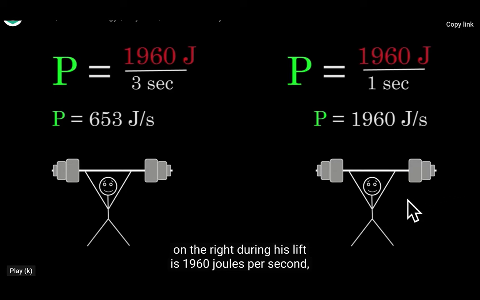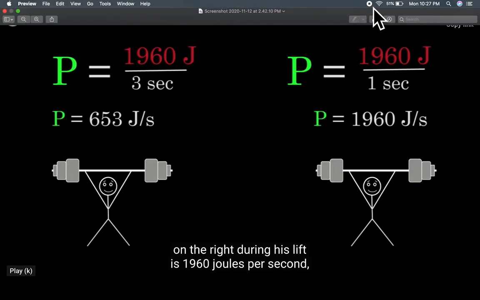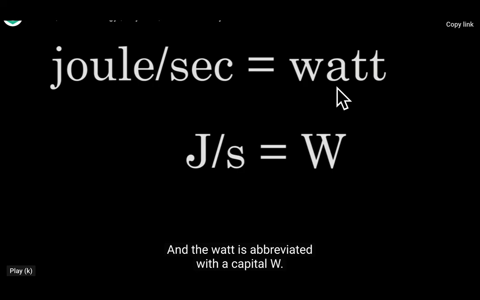Suppose two students are learning 5 questions. Both are learning 5 questions. One student learns them in 5 minutes and another student learns the same 5 questions in 1 hour. Who has more power? Understood? Who has learned early? So, the unit of power is joules per second, or it is denoted by capital W, that is watt.